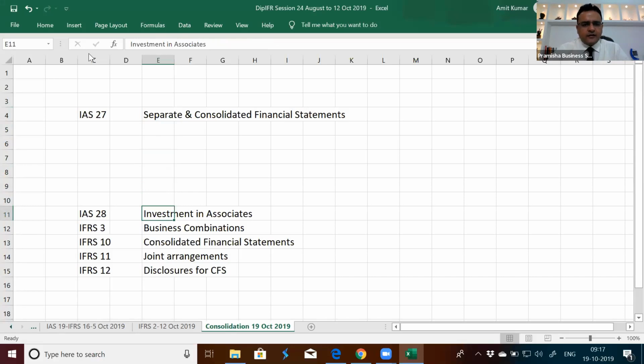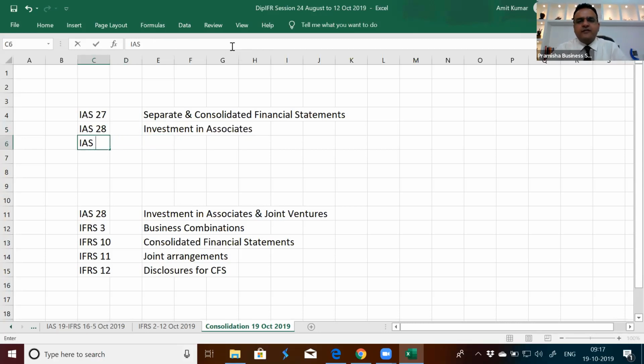IAS 28 is investment in associates and joint ventures. It's not just investment in associates. It used to be just investment in associates earlier. There used to be a standard known as IAS 31, interests in joint ventures.